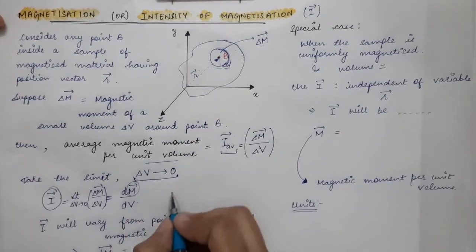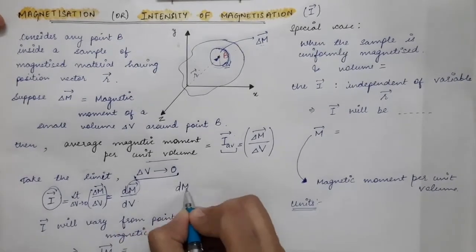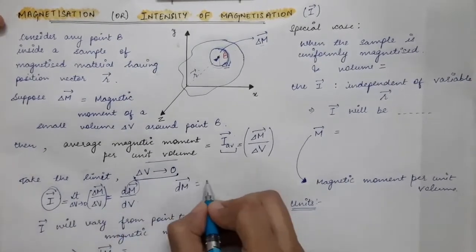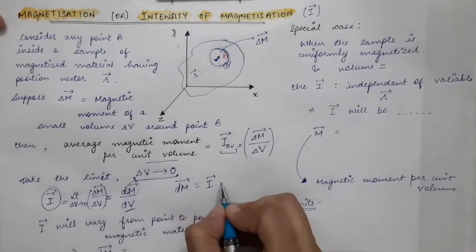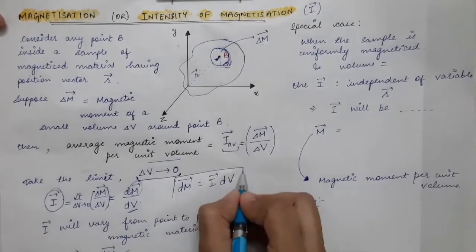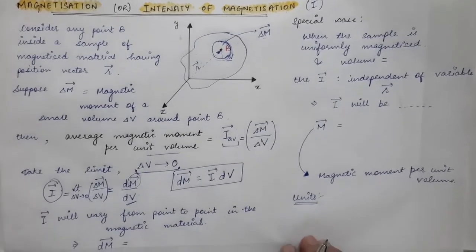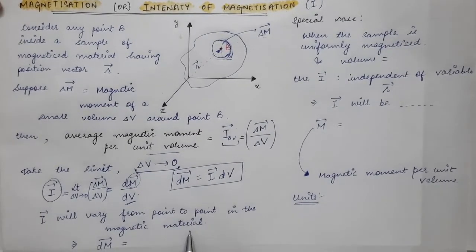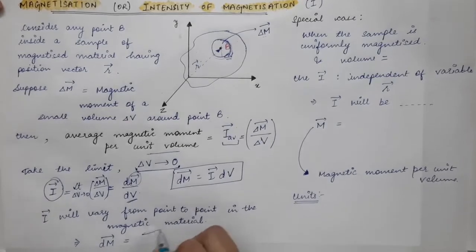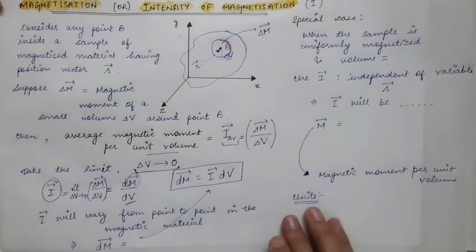So from here we can write dm vector as I vector times dv. So I vector will vary from point to point in this magnetic material. This dm vector can be written as I vector times dv.